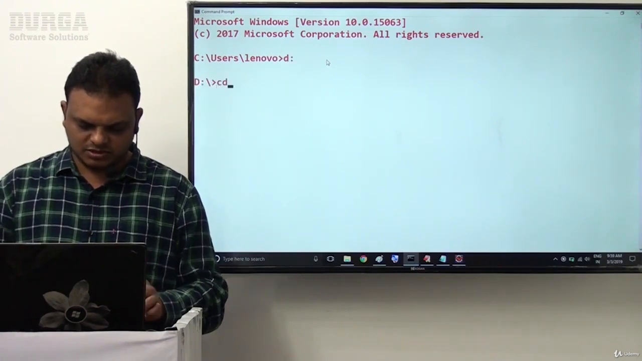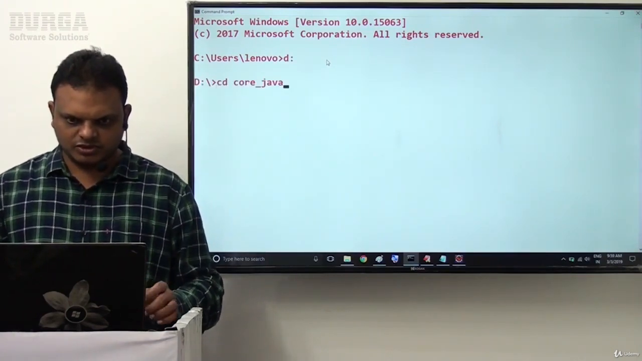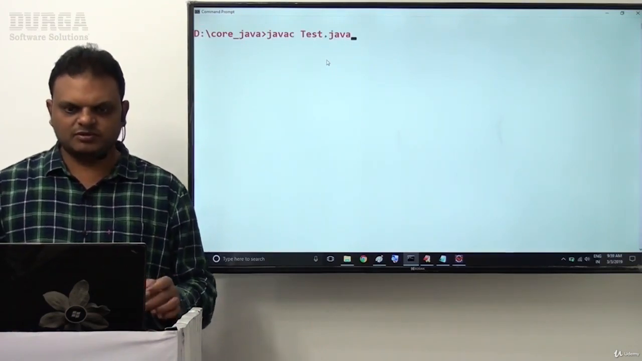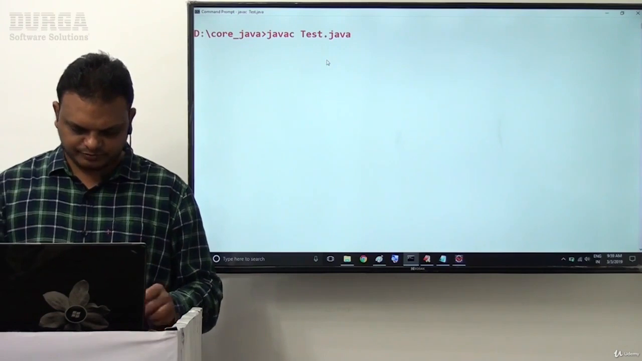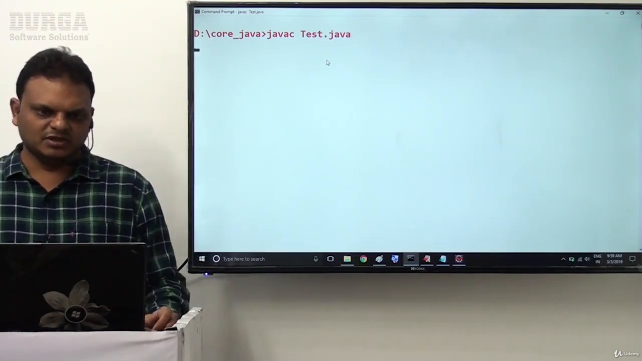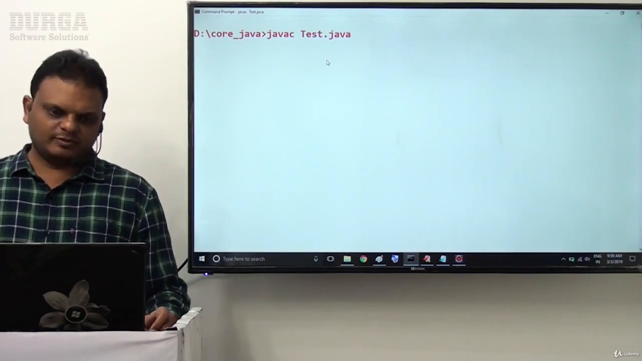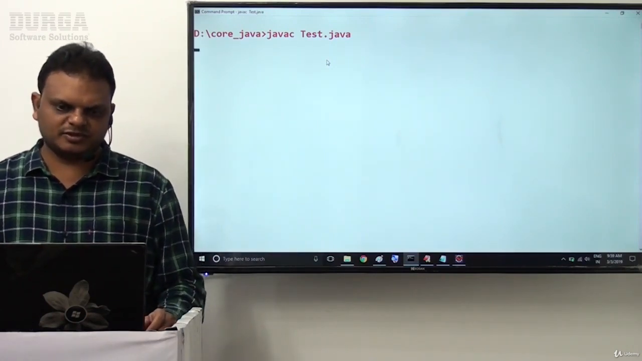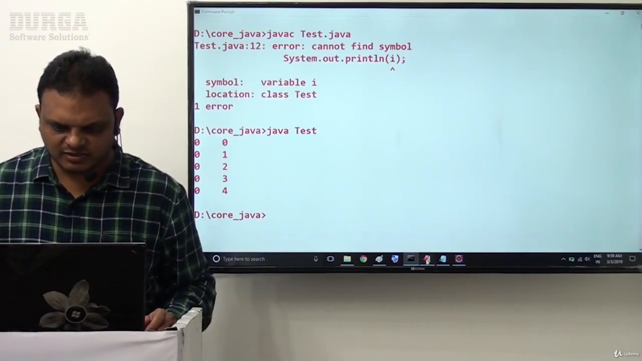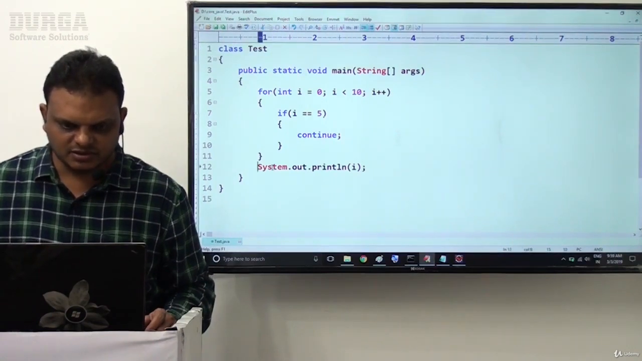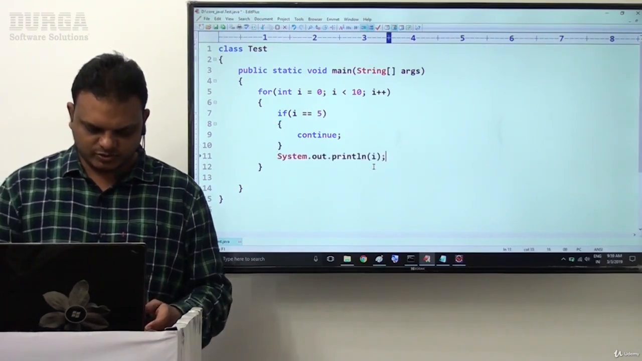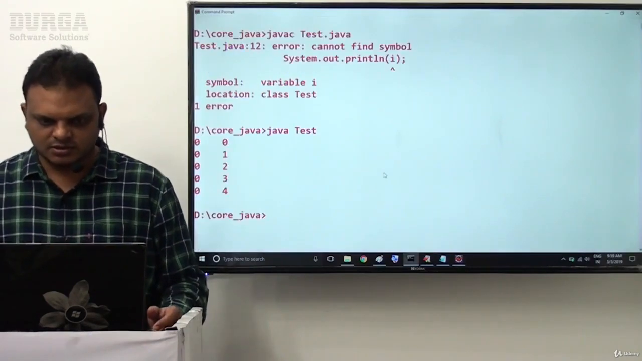Right sir, we have to compile and execute this now. D colon, cd core Java, now here javac Test.java, compiled successfully, java Test. Here we can identify the output: 0 to 9 output we are able to get, but 5 is missing in this program. So we are compiling and, cannot find the symbol variable i. One minute sir, just wait one minute, I need to keep this inside this loop here. That's fine.